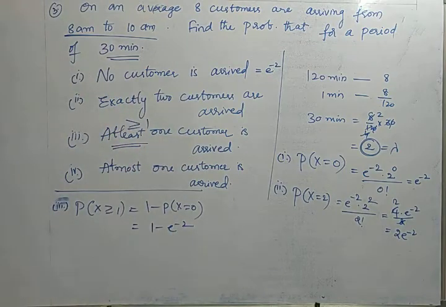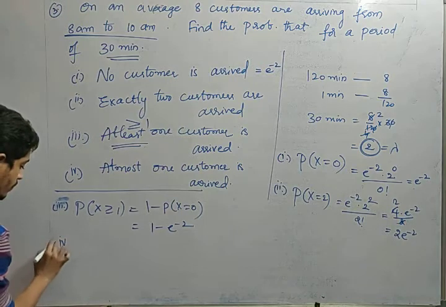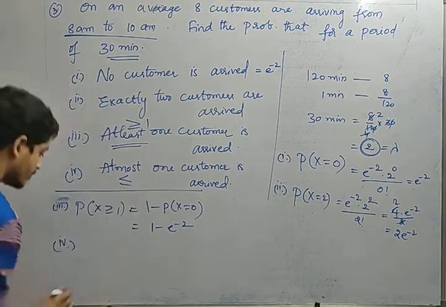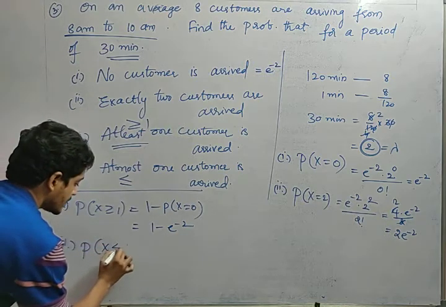And next one is the fourth one. At most 1 customer arrived. At most in the sense less than or equal to. So P of x less than or equal to 1.